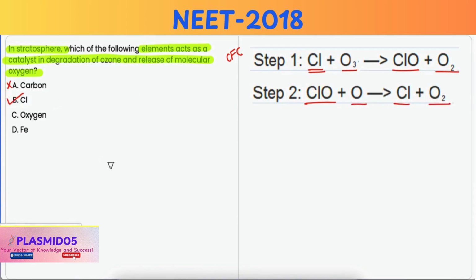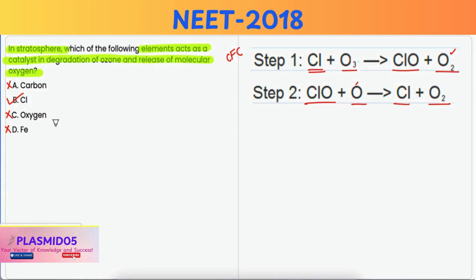Option C, oxygen. It is incorrect because oxygen itself is not the catalyst but a reactant in the formation and breakdown of ozone. It participates in the natural ozone-oxygen cycling without causing any degradation. Option D, iron. It is also incorrect because iron does not play any role in the catalytic degradation of ozone in the stratosphere.